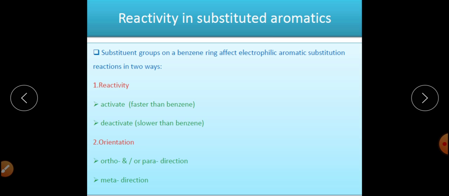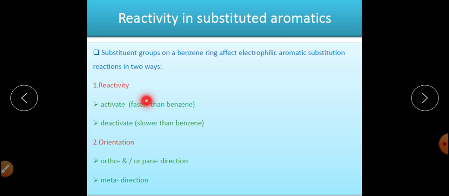Under the influence of that particular group, where the incoming electrophile will attack depends on the reactivity and orientation of that group: the reactivity of the complete benzene system, and the orientation, that is, how that group will orient or simply direct the incoming electrophile to attack at a particular position.